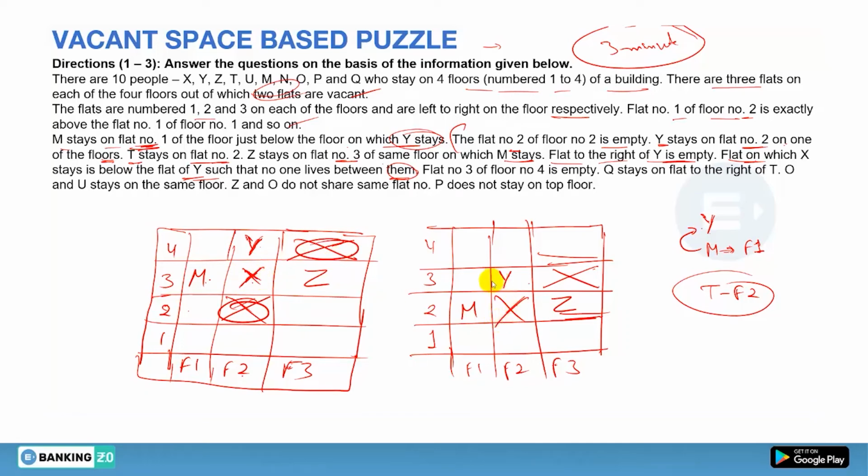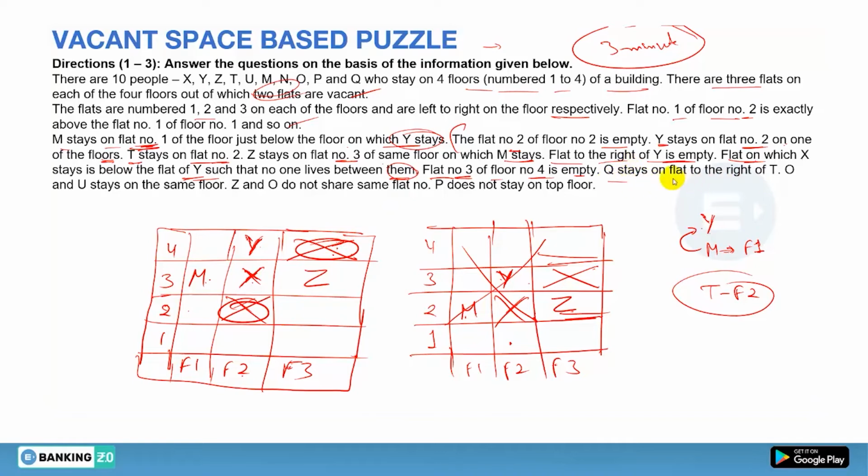Is it clear? Now if Y is here, can you put X anywhere? No, because if you put X here, there will be 2 persons living between Y and X. But we need no one living between Y and X. So it is obvious that this case is possible, and this will not be right. Now flat number 3 of floor number 4 is empty. This we have already done.